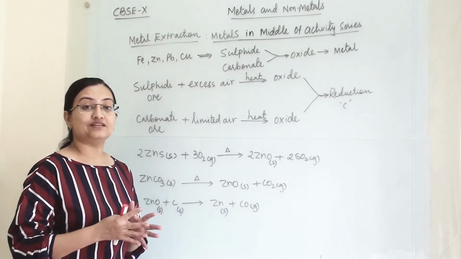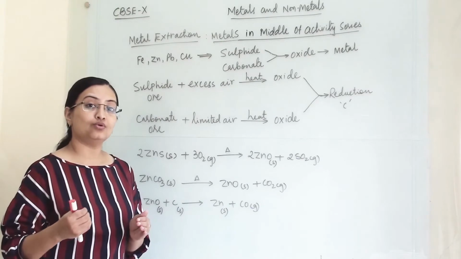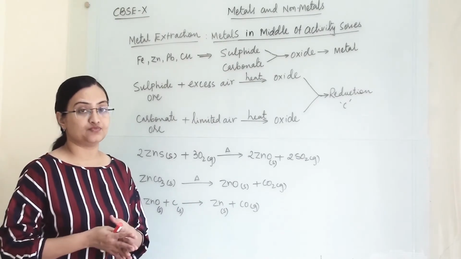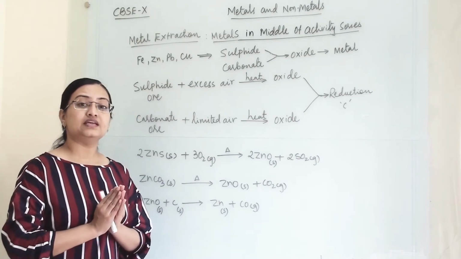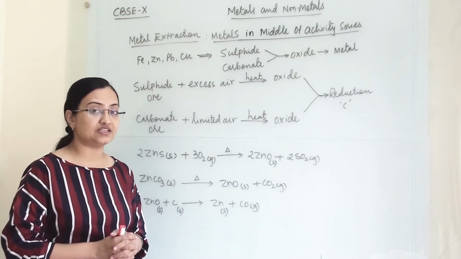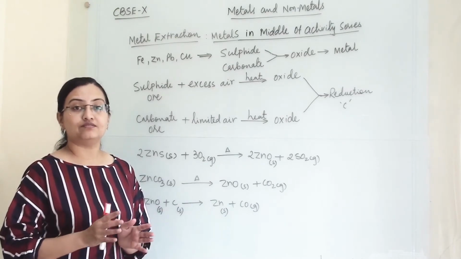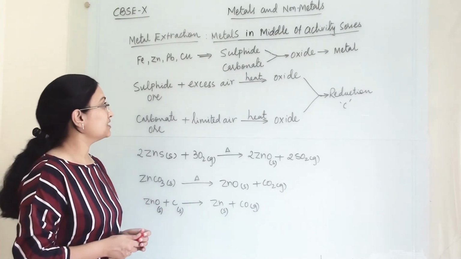We have discussed the metals which are placed at the bottom of the activity series, and how we can separate them. We discussed that simply by heating them in the presence of air, we can separate the oxide and sulfide ores of that particular metal from its impurity.